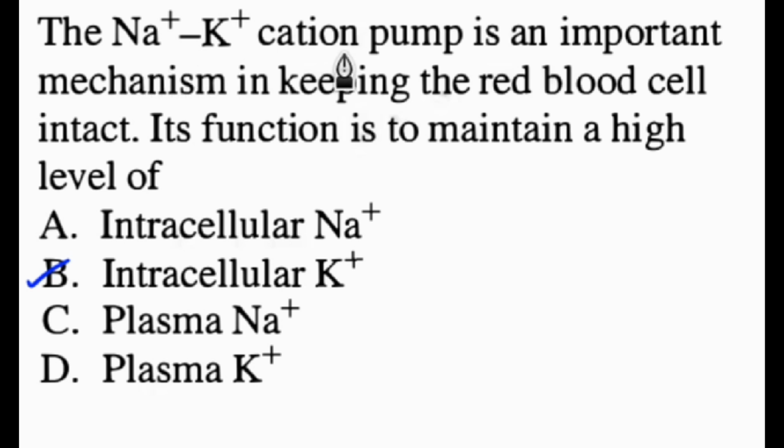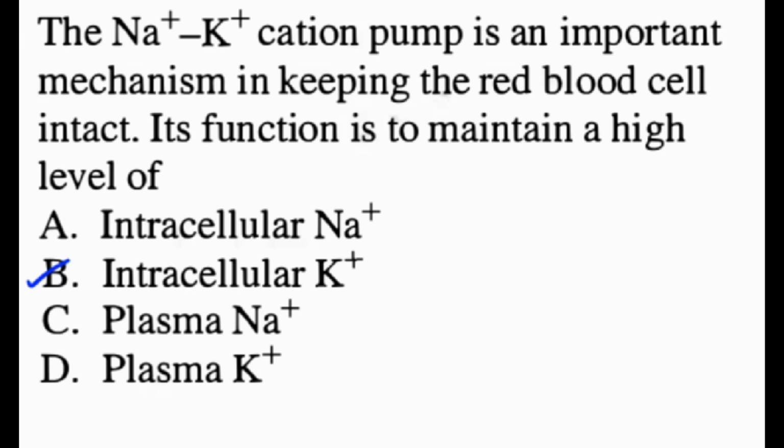The sodium-potassium cation pump is an important mechanism in keeping the red blood cells intact. Its function is to maintain a high level of: B. Intracellular potassium. The sodium-potassium pump is crucial for most cells.